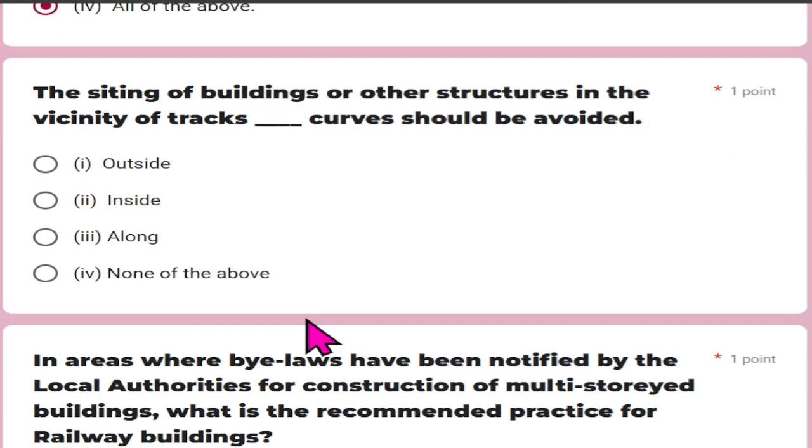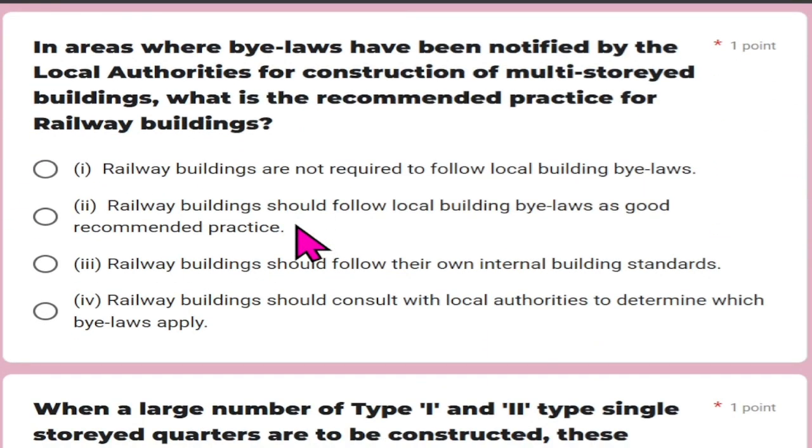The siting of buildings or other structure in the vicinity of track dash curve should be avoided. And the right answer is inside. In areas where bylaws have been notified by the local authorities for construction of multi-story building, what is the recommended practice for railway building? And the right answer is railway buildings should follow local building bylaws as good recommended practice.